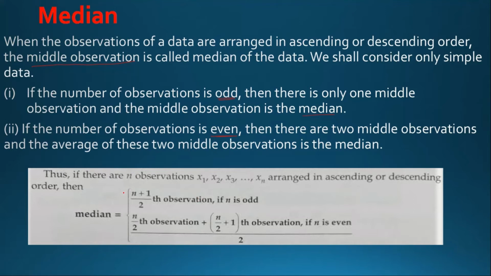That means in case of odd numbers, the middle observation whatever you are getting is the median, and in case of even number, we will get two middle numbers. We have to add them first, then divide it by 2. Whatever the answer comes, that will be our median.